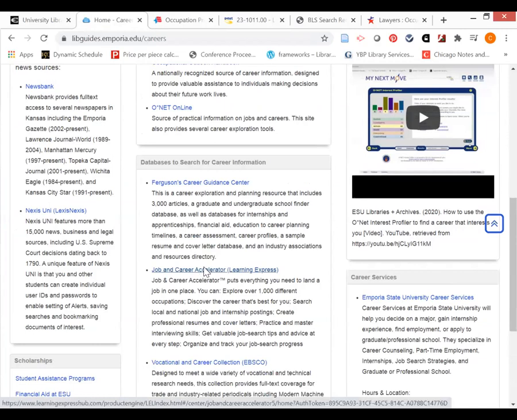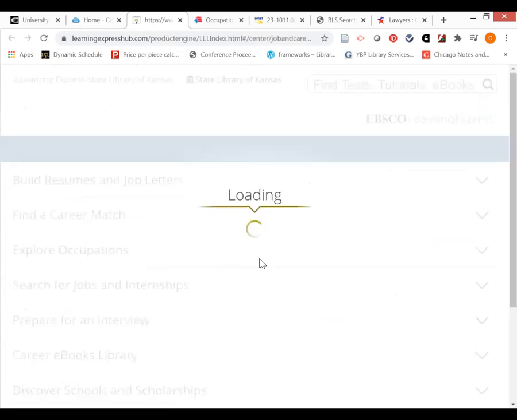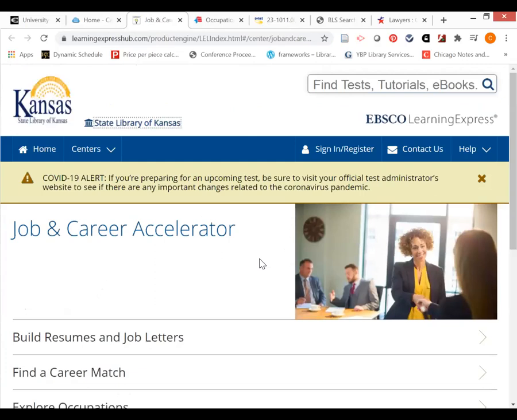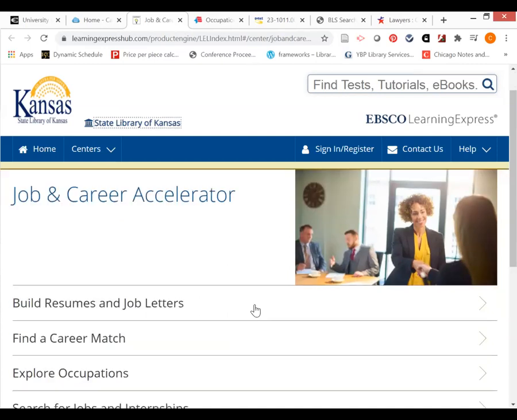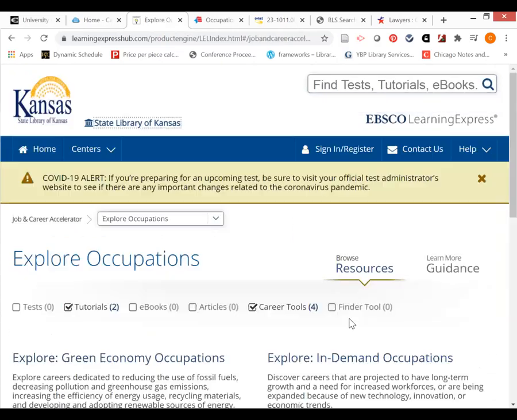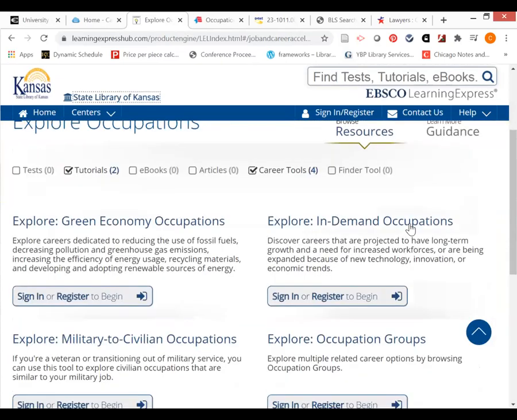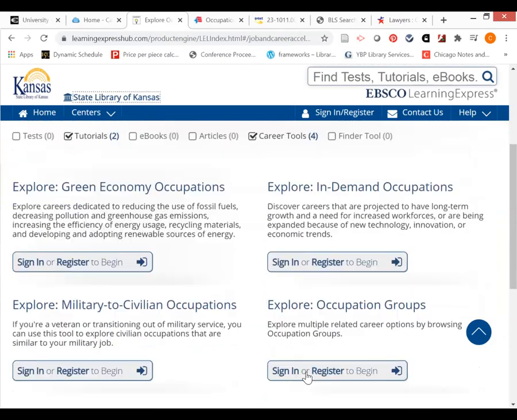Now this one is a little bit different. This is actually a database that's offered through the State Library of Kansas for free. And in order to use the different centers or the different areas within Job and Career Accelerator, for example, if I clicked on Explore Occupations, I can explore things again, such as occupations that are in demand or green economy occupations. But notice that actually it's asking me to sign in or register. This is a little bit different. I didn't have to sign in or register with those other three.